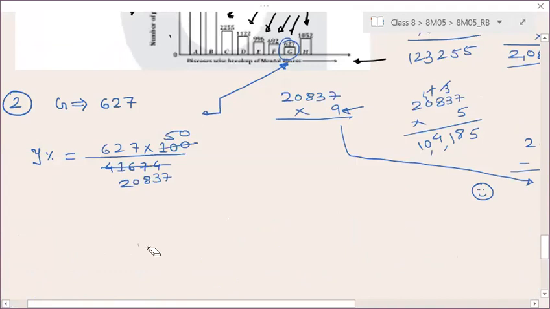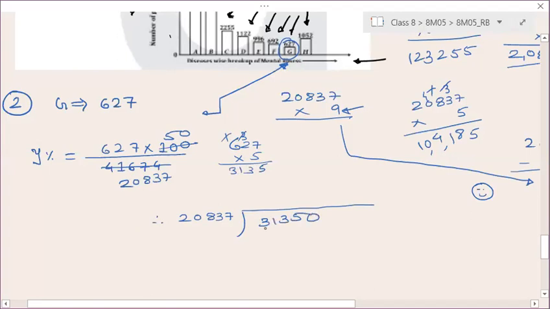So therefore, 20837 will be your divisor. Dividend is your 627 into 50. 7 fives are 35, 5 twos are 10, and 3 is 13, 6 fives are 30, and 1 is 31. So 31350. So 5 digits, 5 digits. Definitely, if I multiply 20,000 with 2, it will become 40,000. So let us here take 1 first.